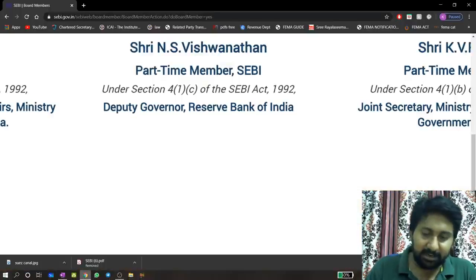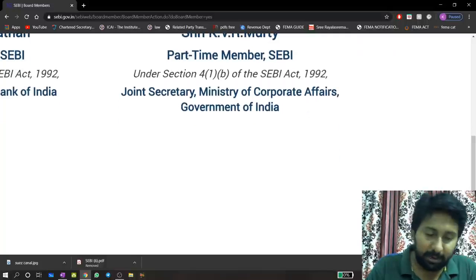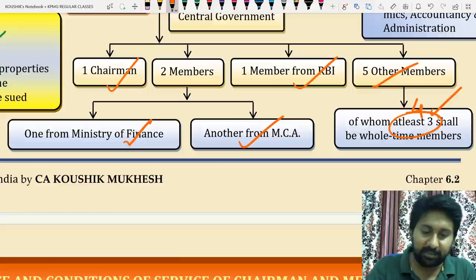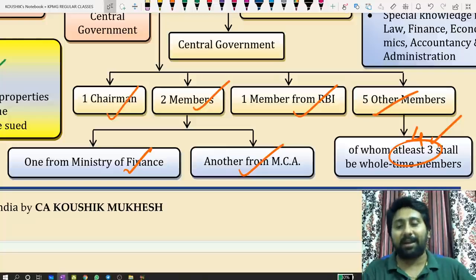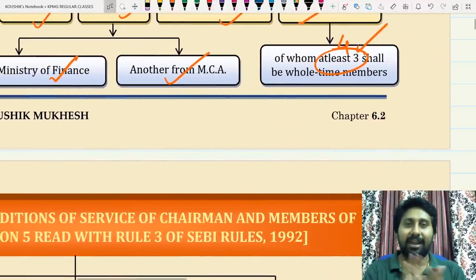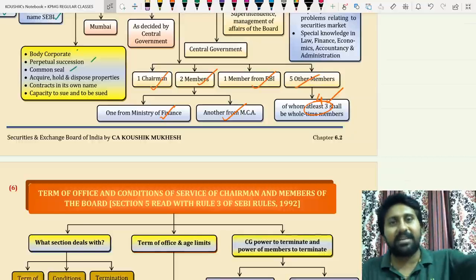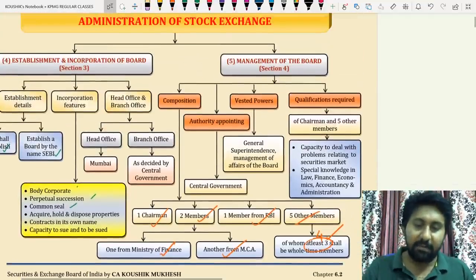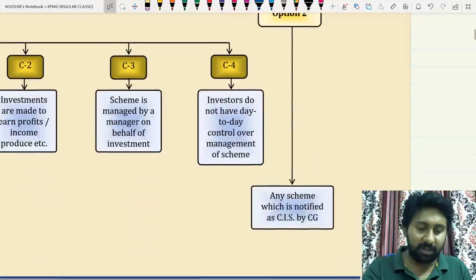Sir, the Ministry of Corporate Affairs condition is not satisfied, sir. See here. KVR Murthy, part-time member, again SEBI, under section 4(1)(b) of the Act, joint secretary to the MCA. So this condition is also satisfied. Now the 2 members condition is also satisfied. Everything is taken. The section we are reading has been applied practically in India today. This is how it actually happens in India. The main point is that SEBI is following what the Act says today, even better than that. So this is the basic composition of SEBI, how it actually works.